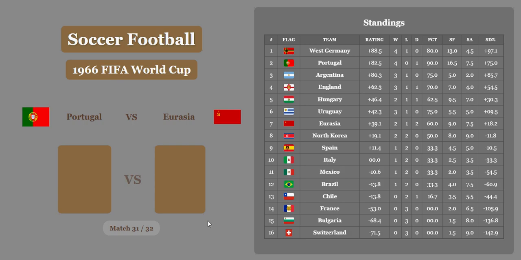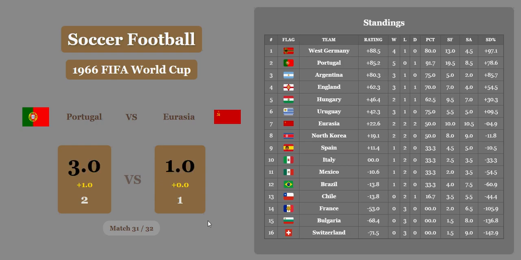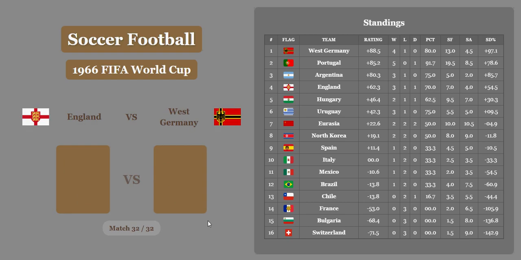Portugal versus Eurasia. Portugal wins 2-1. They're going to get a whole goal to make it 3-1 for the economic difference, and Portugal in second, and we go into the final. It's going to be England versus Germany, and we all know what happened in extra time.